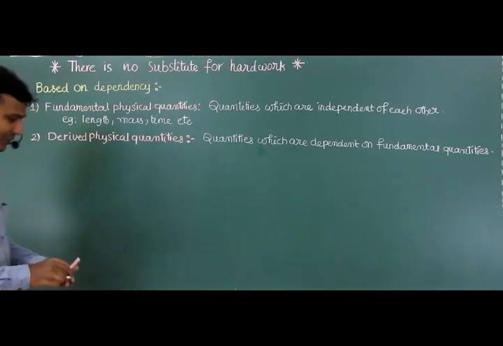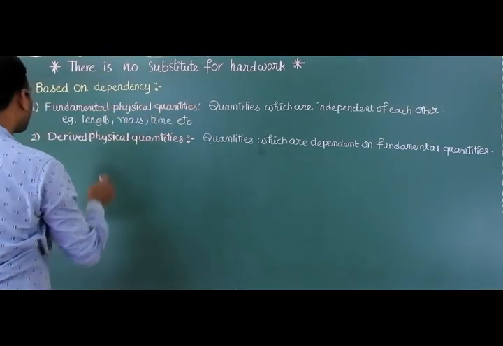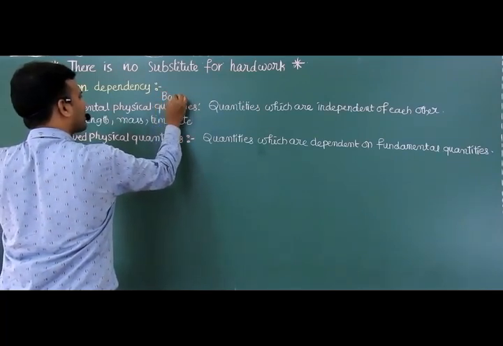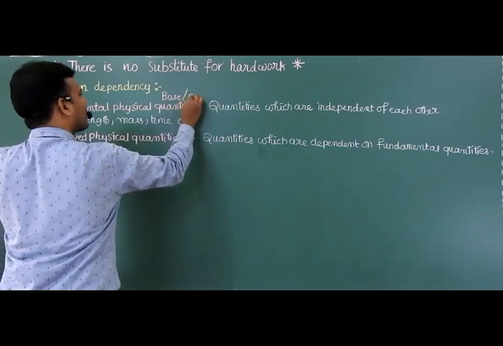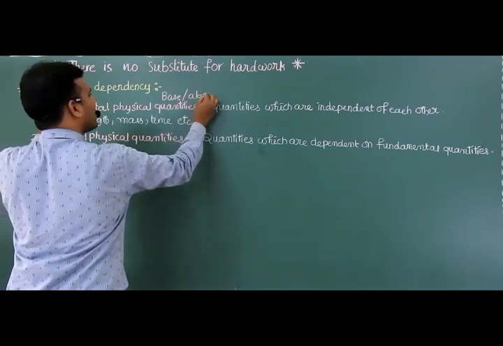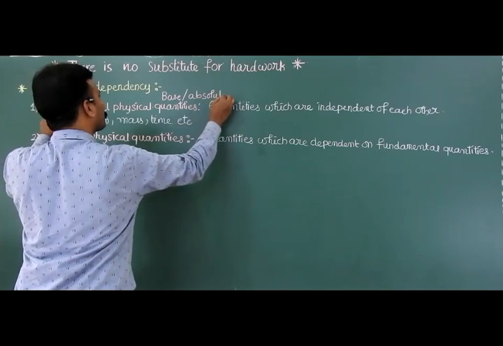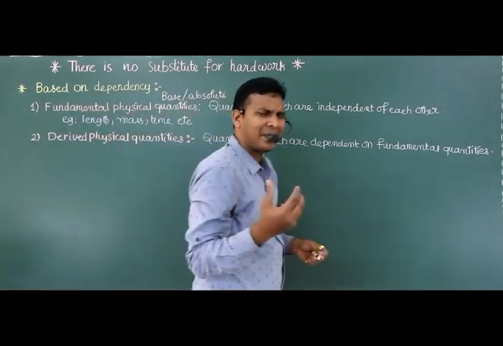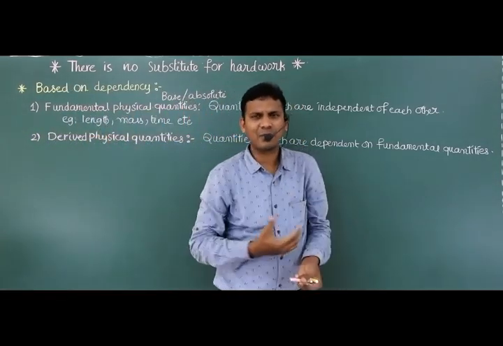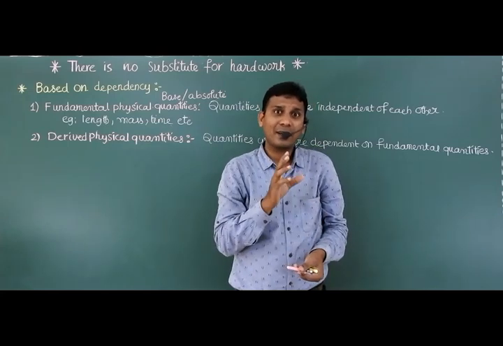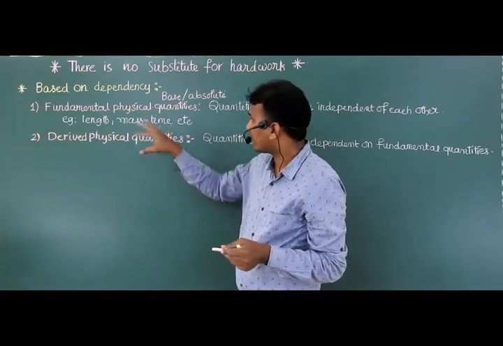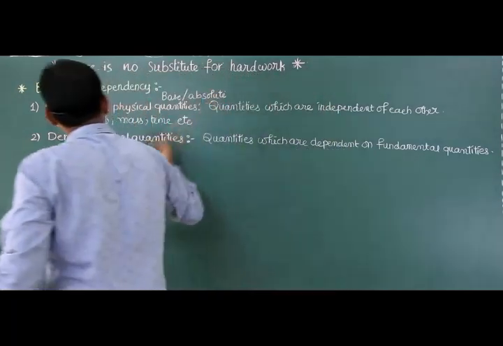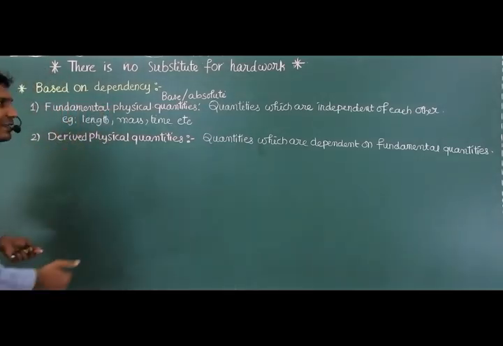Dear students, in some textbooks, fundamental physical quantities are also known as base physical quantities. In some textbooks, they are also mentioned as absolute physical quantities. But in most textbooks, they use only fundamental physical quantities. When you are referring to some textbook, to avoid confusion, here I am writing all the different names of fundamental physical quantities: base quantities, absolute physical quantities, nothing but fundamental physical quantities only.